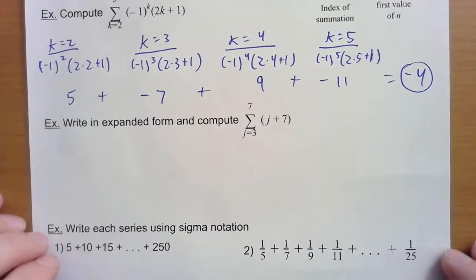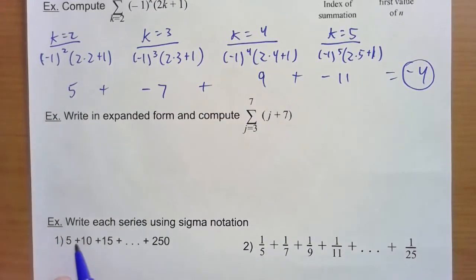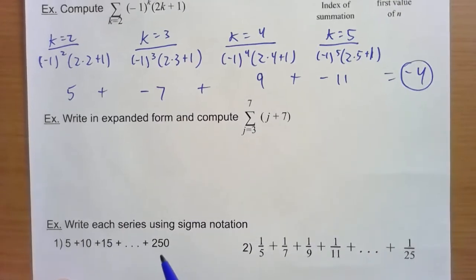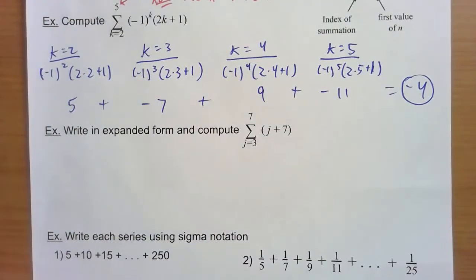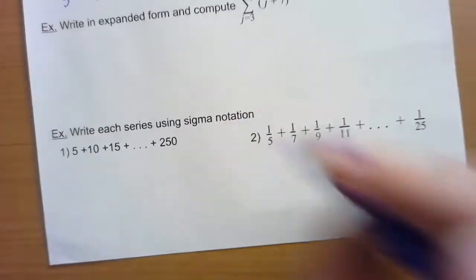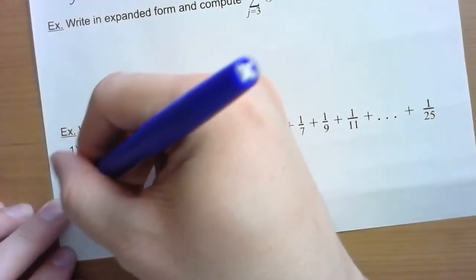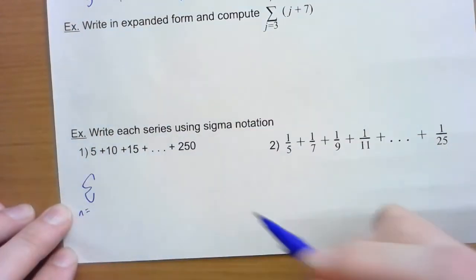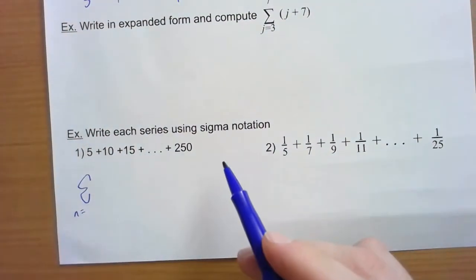But first, why don't we try to go backwards? What if I give you the series? What if I give you the list of numbers added together, and I want you to go back and write this formula right here? Let's try to go backwards. So I'm going to write our sigma here, and then pick a letter. I'll just use n. First let's see if we can see what the pattern is.